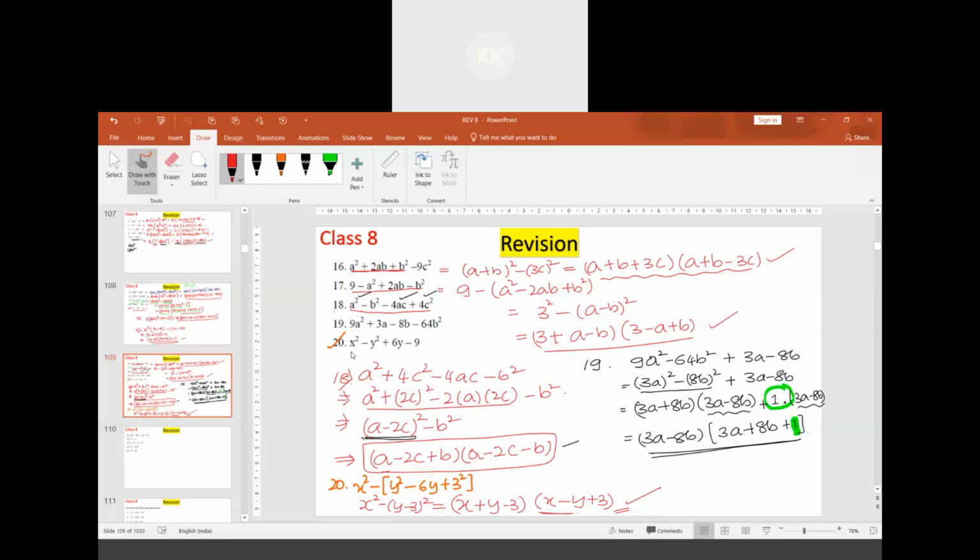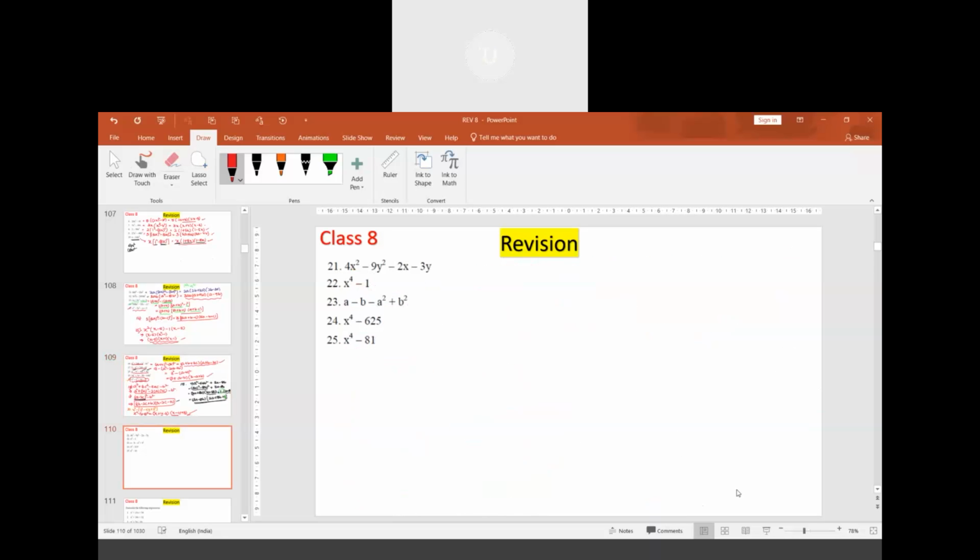The 20th is a little difficult because we have to take these three terms together. We should think and do it. Question number 21.